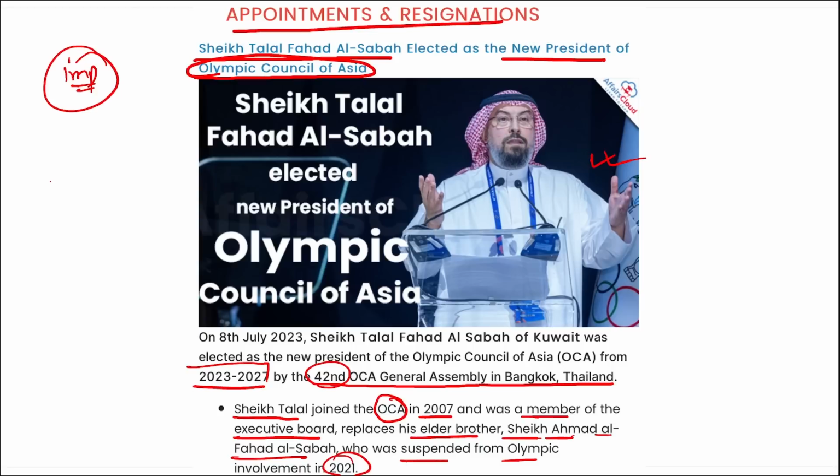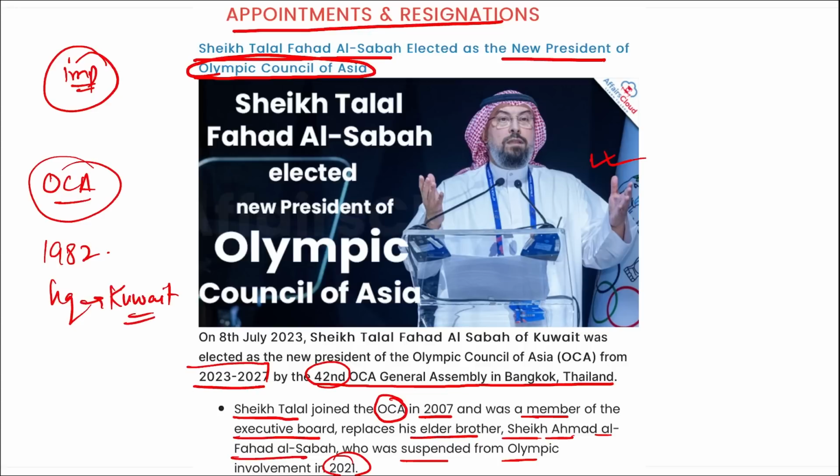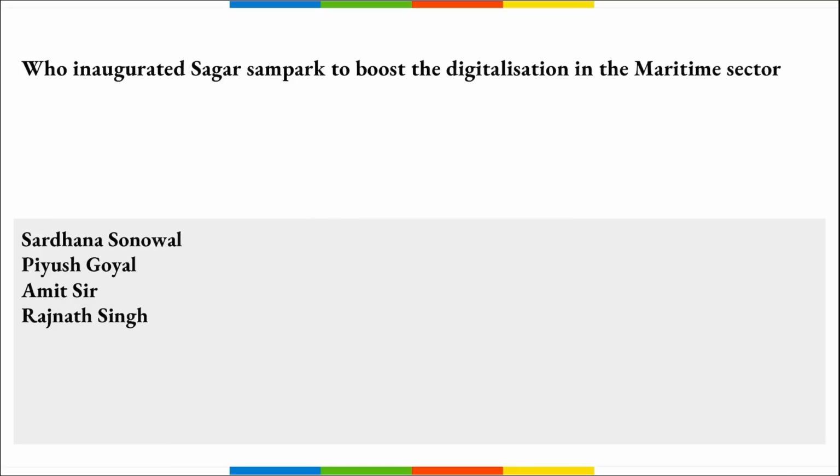Next, if we talk about OCA, the Olympic Council of Asia, it was founded in 1982 and where is the headquarters for the same? It is in Kuwait. Right? And OCA is an independent, non-governmental, not-for-profit international Asian sport organization with 45 member national Olympic committees.